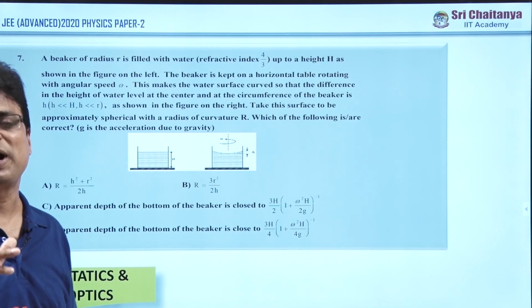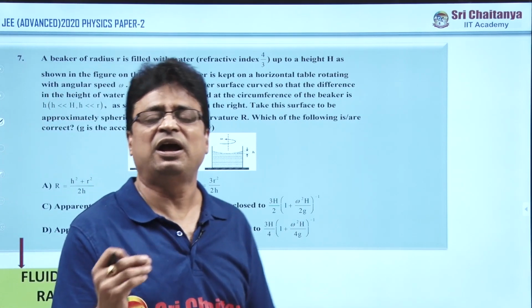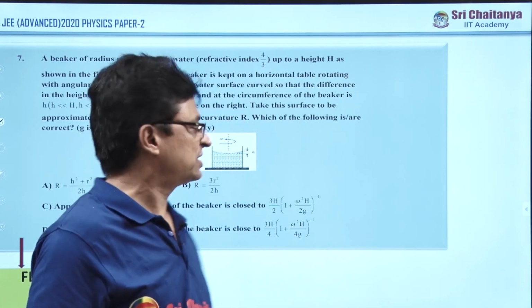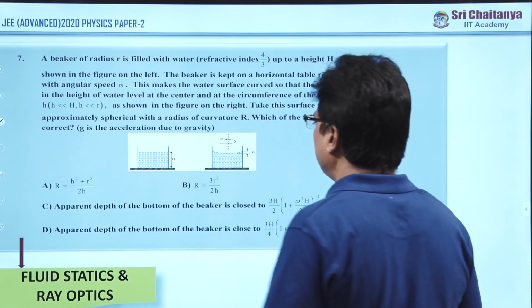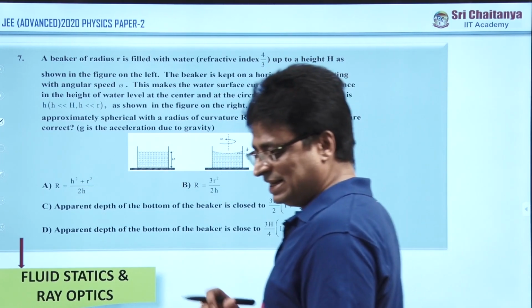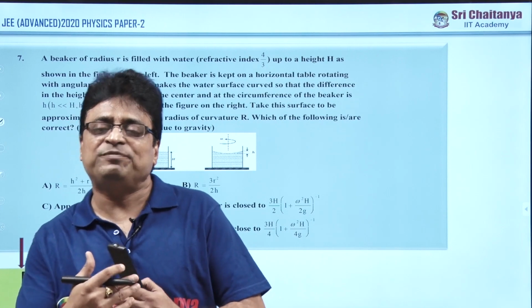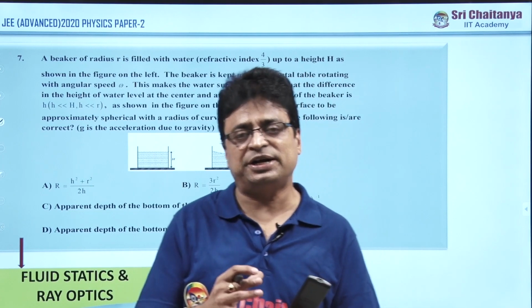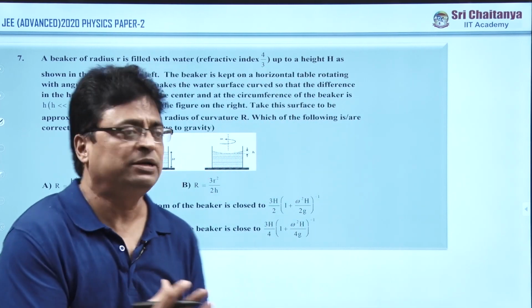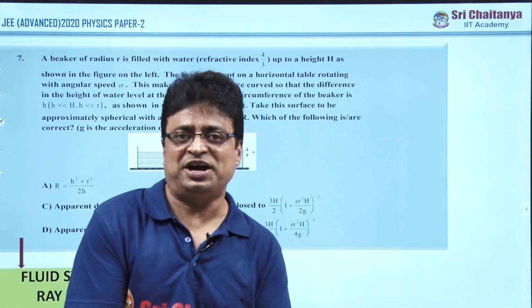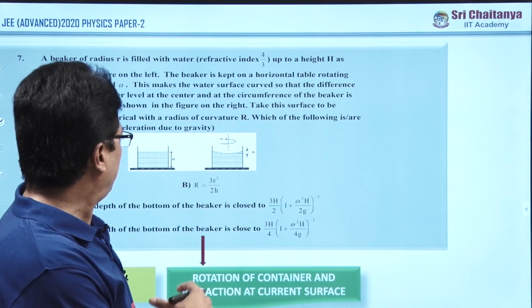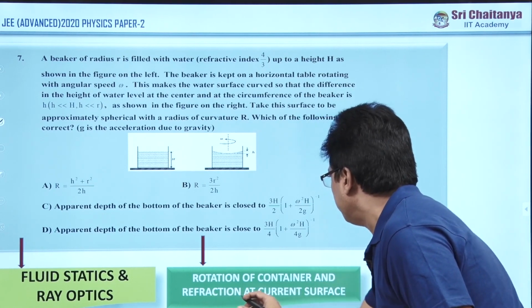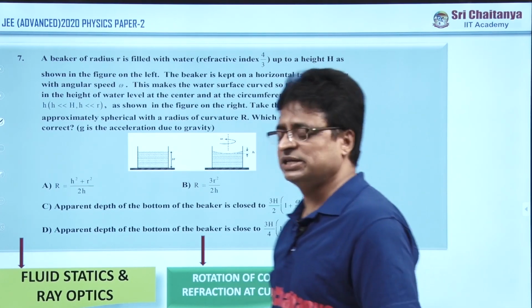First, you have to practice this kind of question very carefully. Otherwise, even in your 2021 preparation, you will lose the marks. Of course, my friends, what does this question come under? Fluid statics and ray optics. So far they were asking questions under a single topic, but this question they have constructed on two topics, a linked question. One is fluid statics and the other is ray optics. The subtopic on this particular one is rotation of the container and refraction at a curved surface.